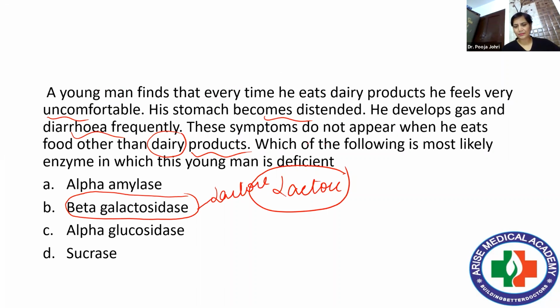beta-galactosidase. So what I'm trying to say is, there is always something hidden in the entire question. You don't have to mug up everything. You just have to apply a little bit of common sense. If they're asking about food other than dairy products, dairy, immediately it strikes your mind that it has something to do with lactose. Lactose, that means the linkage. Linkage is, just now I told you, it is beta-1,4. So obviously it has to be beta-galactosidase.